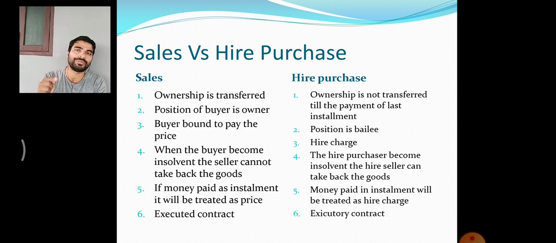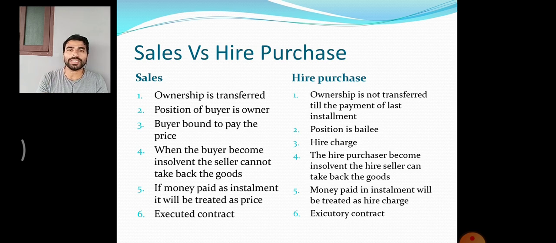In case you default in payment of any installment, the hire seller has a right to take back your goods, and he can possess the goods also. So you are just a possessor. In case of hire purchase, the buyer is just a possessor, having possession of the goods. He will not get the ownership until he pays the last installment. So his position is like a bailee.